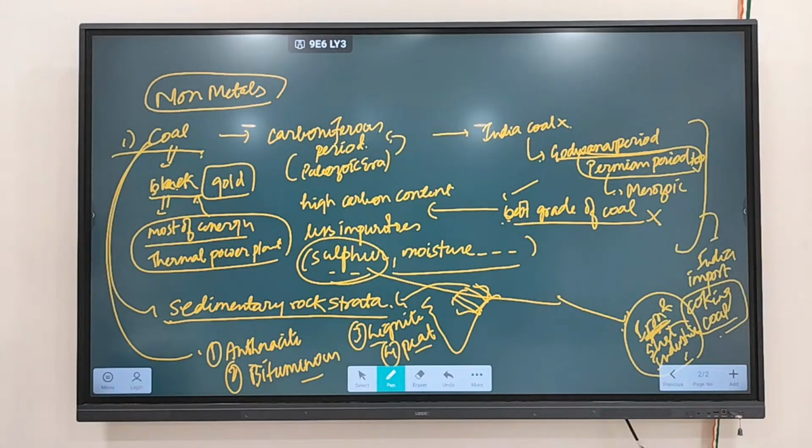What is the best grade? Anthracite is the best grade. And as we discussed, peat contains only 40% carbon. Anthracite contains more than 90% carbon.